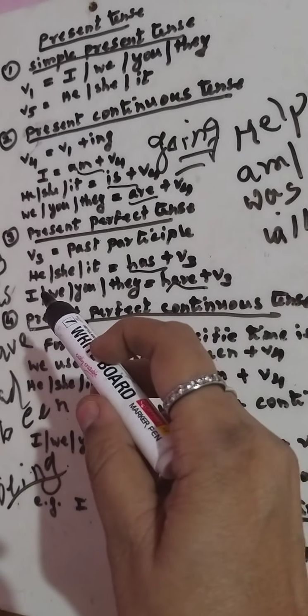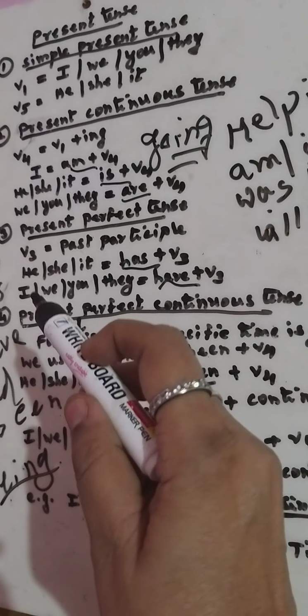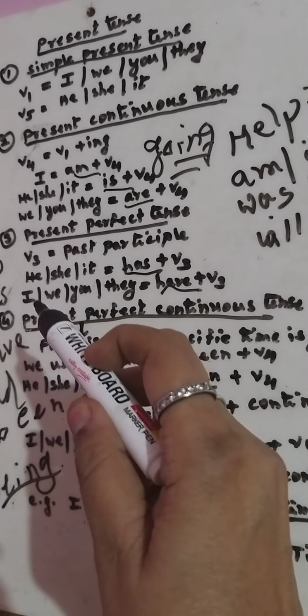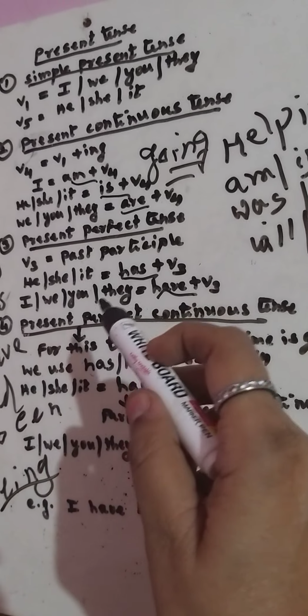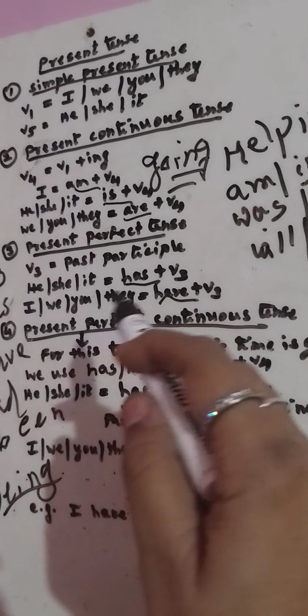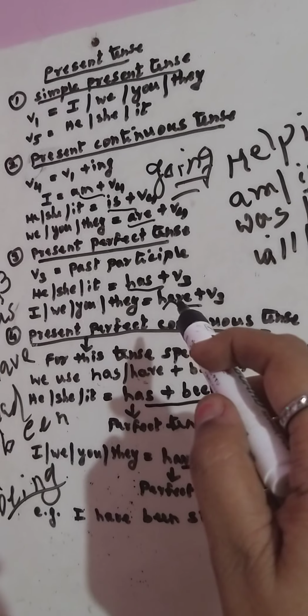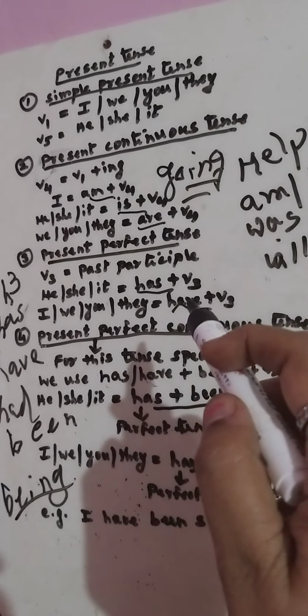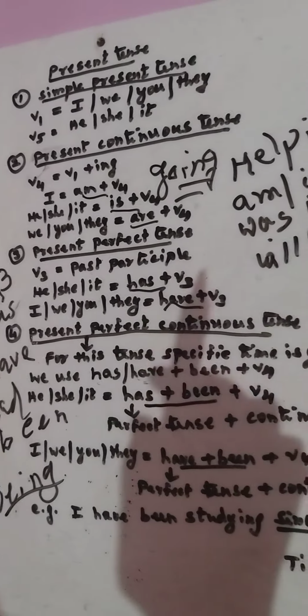Whereas I, again I told you, I is a strange personal pronoun. It will go as per its wish. I, we, you, they. Even though I is singular, it is telling me I am going to go with the plural personal pronoun. So I have gone to school.